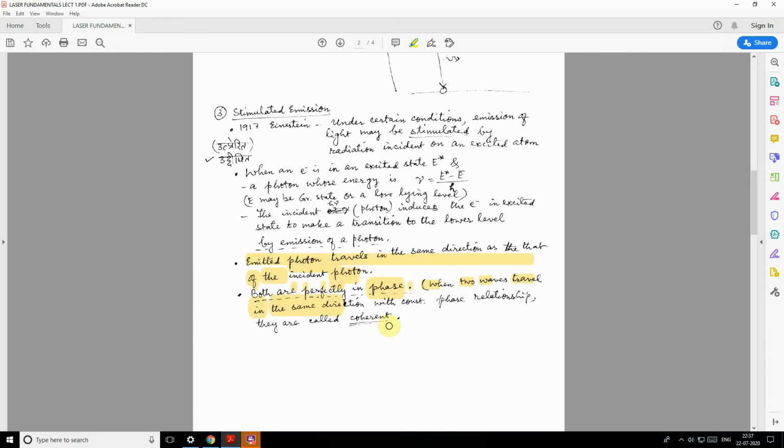You see, both incident photon and emitted photon are perfectly in phase when two waves travel in the same direction with constant phase relationship. They are called coherent, and this is the basis for the laser.